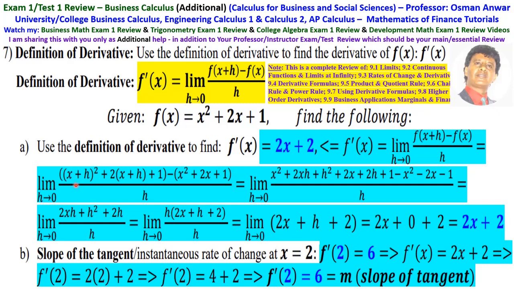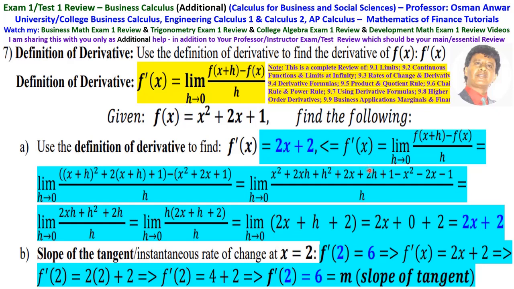So this is x squared plus 2xh plus h squared plus 2x plus 2h plus 1 minus x squared minus 2x minus 1. So the x squared minus x squared cancels.